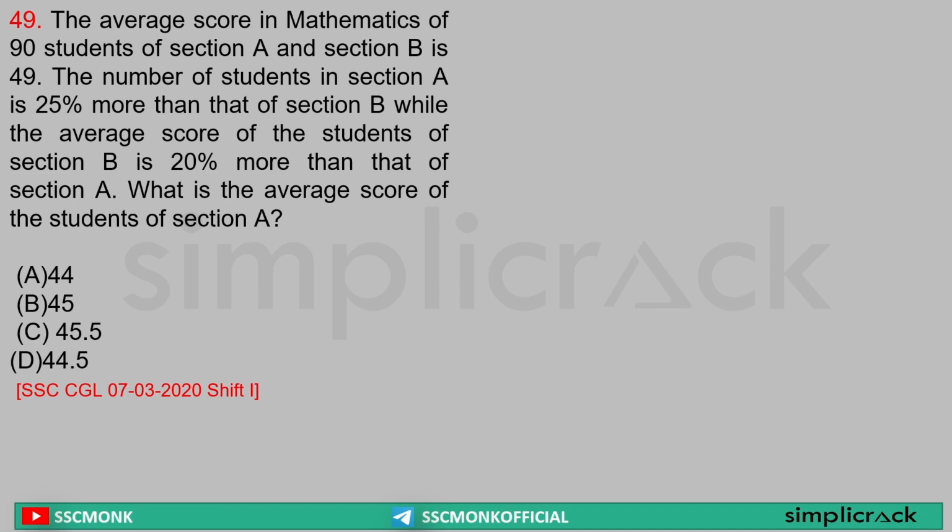Okay, now understand this. Average score in mathematics of 90 students. So section A plus section B, how many students? 90 students. Average score 49. Number of students in section A is 25% more than that of section B. That means A by B is equal to 5 by 4. If 5 students are in A, in B it will be 4 students, yes or no? So the total is 9. So 9 is equal to 90. So section A has 50 students, section B has 40 students.